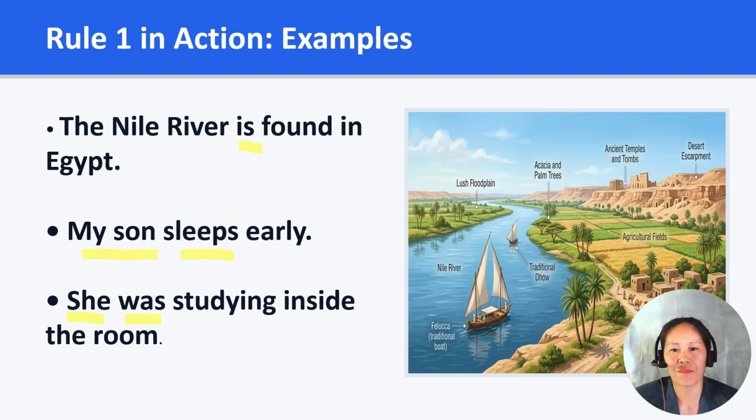Now look at this example. The Nile River is one river, so we use is. Another example: my son is one person, so we use sleeps. Always identify if the subject represents one unit before choosing your verb.